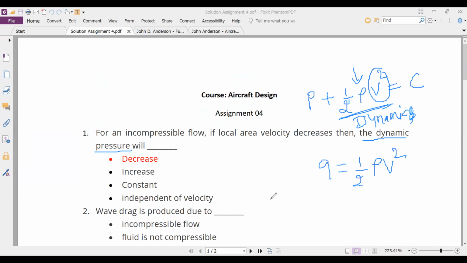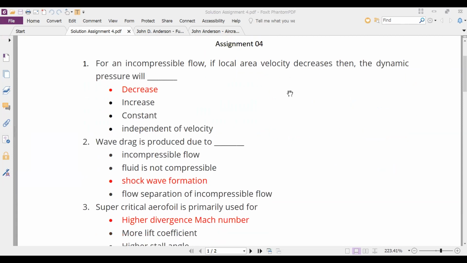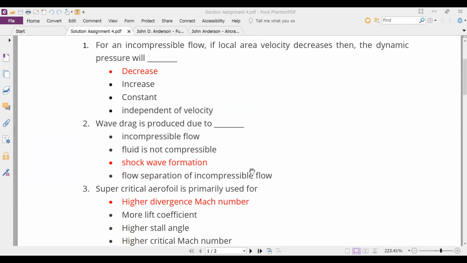The question is: wave drag is produced due to. The options are incompressible flow, fluid is not compressible, shock wave formation, flow separation of incompressible flow. The answer is given as shock wave formation. Would anyone like to answer what wave drag is?